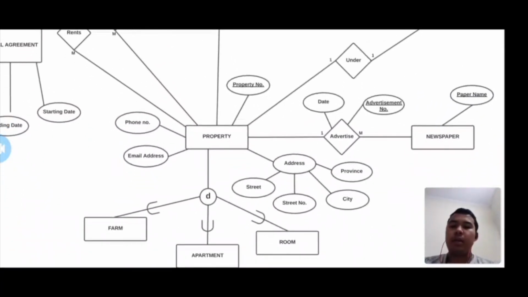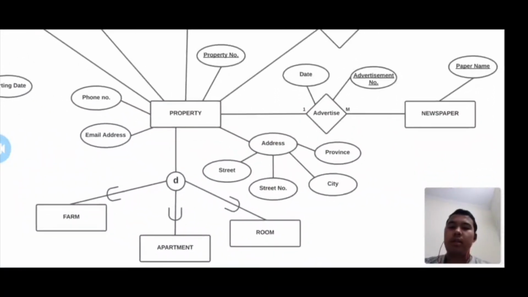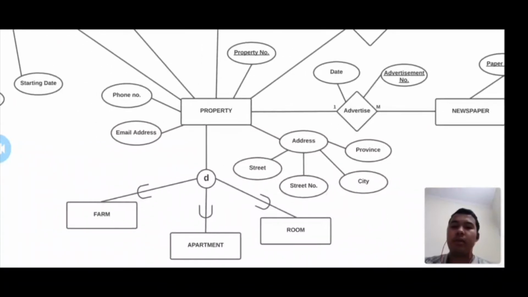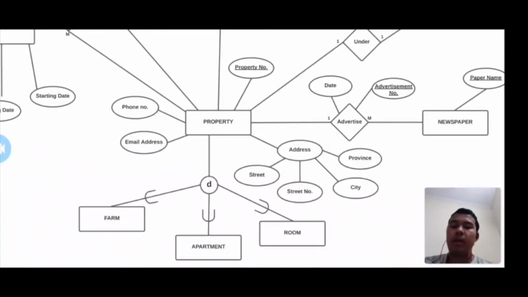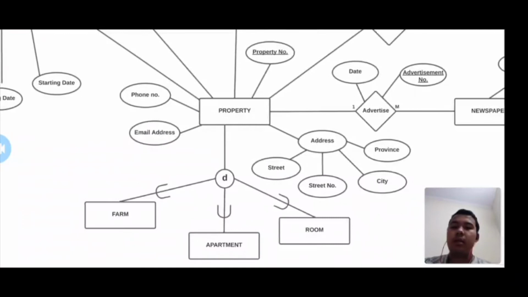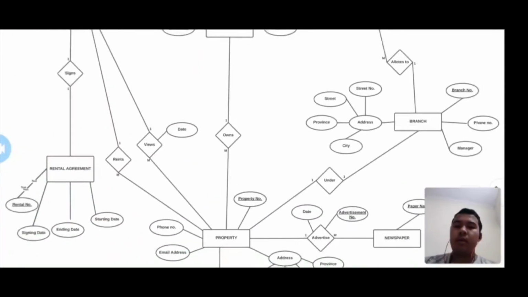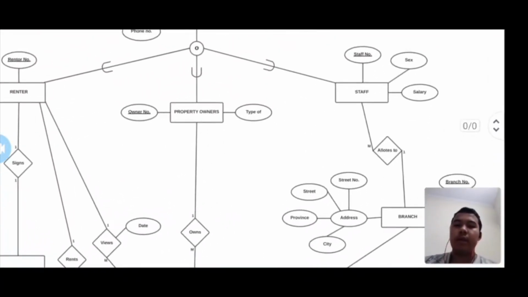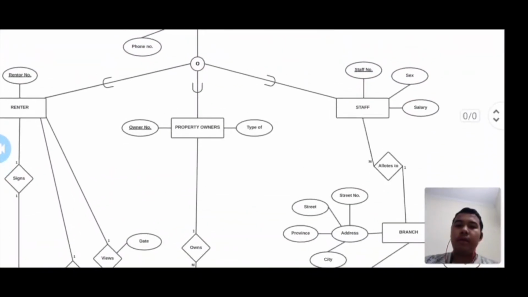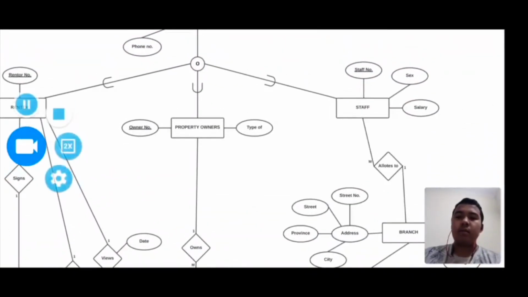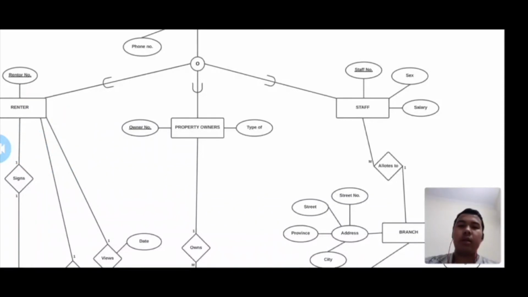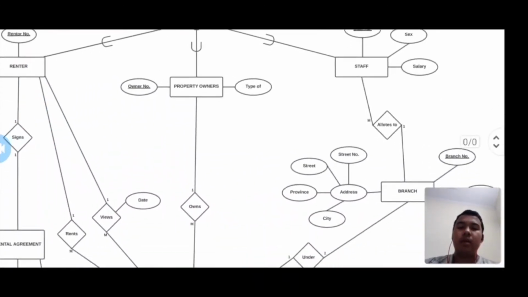The property entity has many attributes such as phone number and email address. Address can be street number, city, and province. The property entity has subsets such as farm, apartment, and room. Now, the same goes for the staff entity, which has attributes such as staff number, sex, and salary. Here the staff number is the primary key. The staff entity shows a relation to the branch.